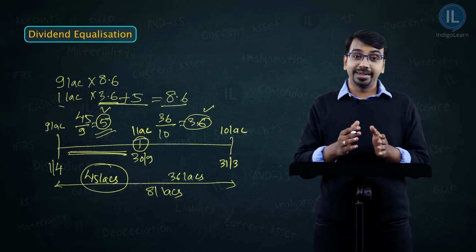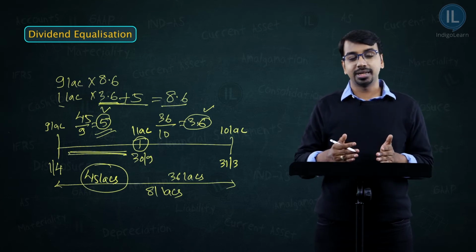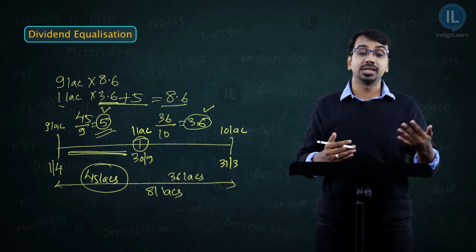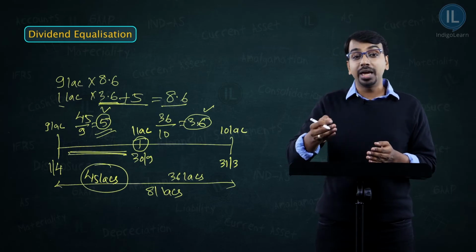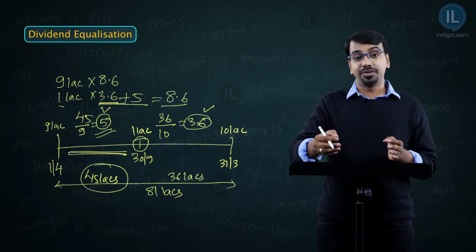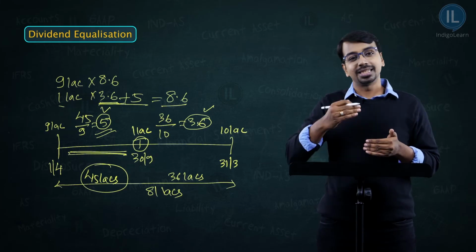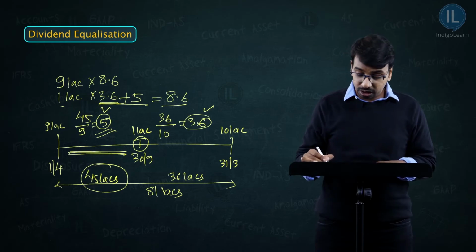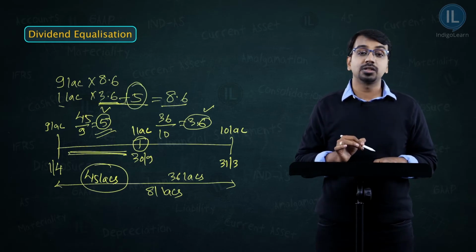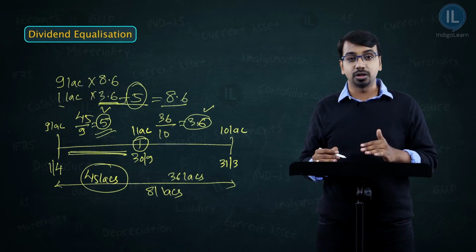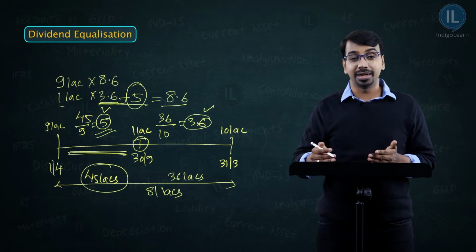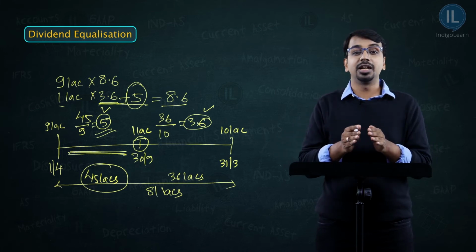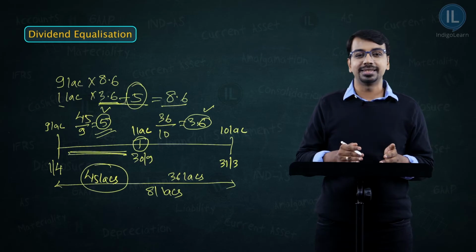What did I do? The entitlement for the old unit holders was 8.6. The entitlement for the new unit holders was 3.6. Whatever was the difference, the 5 rupees, I asked the new unit holders to pay me upfront when they come into the scheme. When they pay me 5 rupees, I have their 5 rupees. The same 5 rupees I am returning back. So this is how dividend equalization works. So this 5 rupees of payment by the new unit holders to the mutual fund is called equalization payment. Why is it called equalization payment? After that payment is received, the dividend becomes equal. So this is called equalization payment.